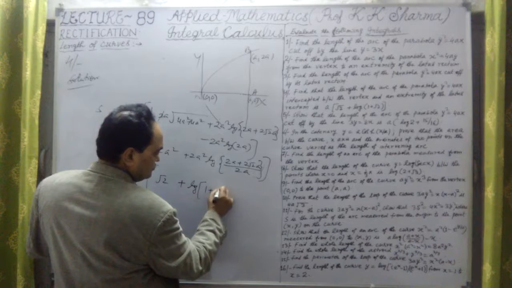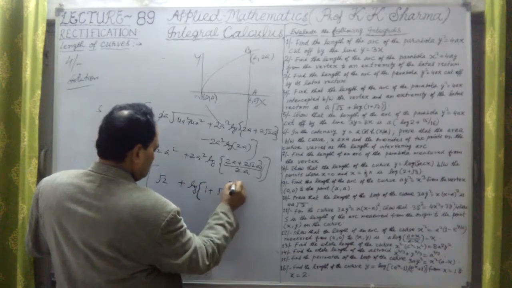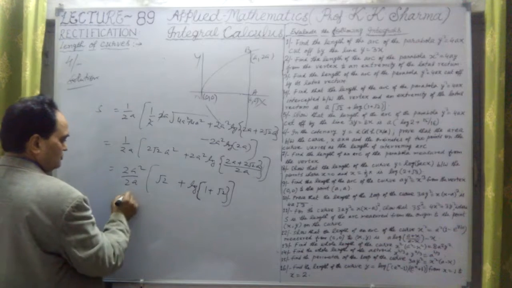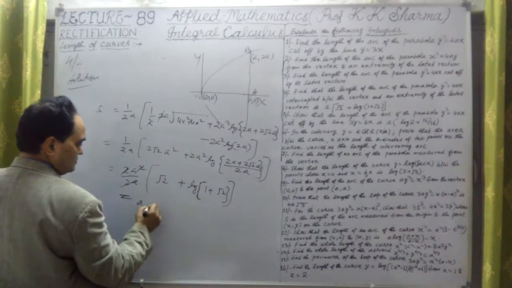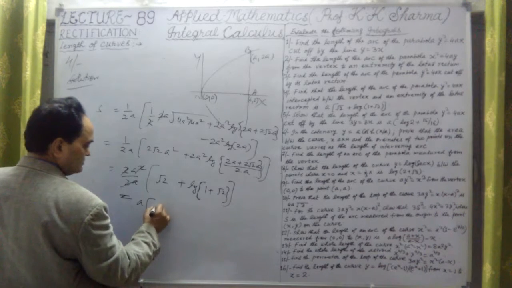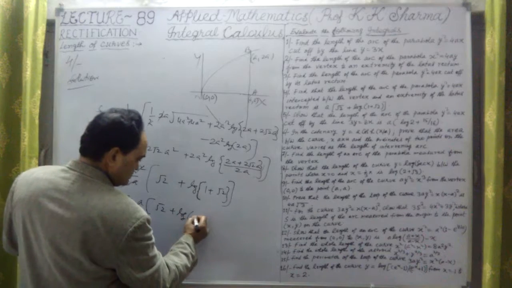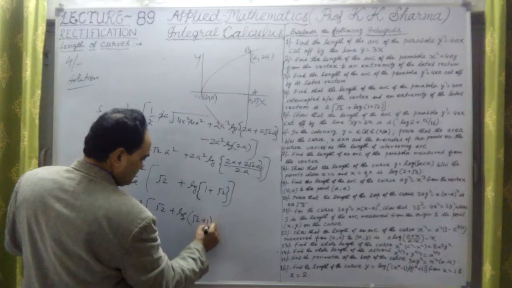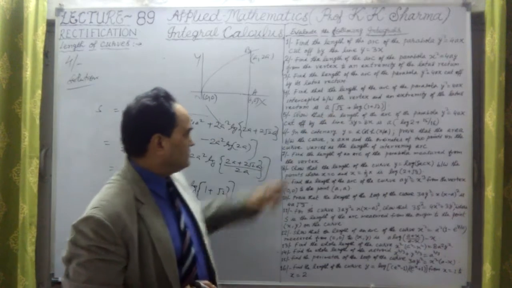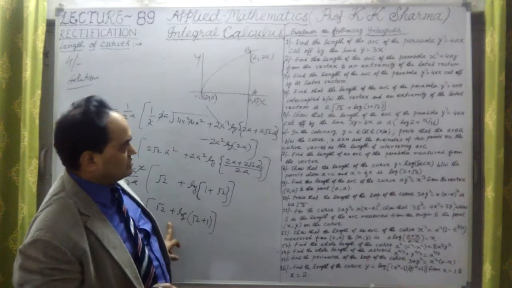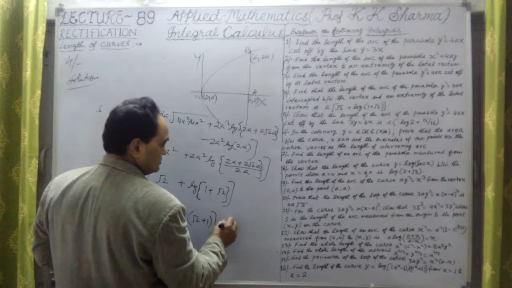This is 1 plus root 2. The same answer is obtained. This is 2a, 2a cancel out, only a. This is a in the bracket, square root 2 plus log of root 2 plus 1, or 1 plus root 2. Same value we have obtained: a outside, under root 2 plus log of 1 plus root 2, or root 2 plus 1. Same answer.